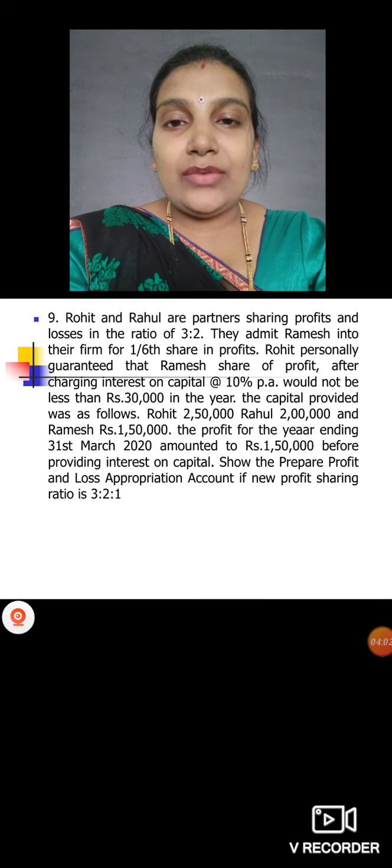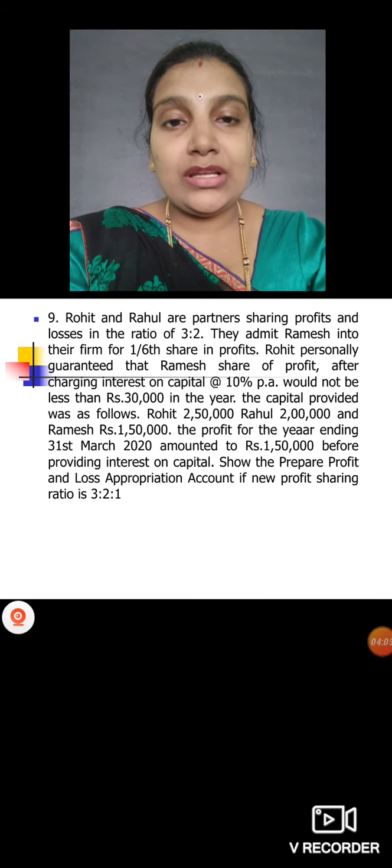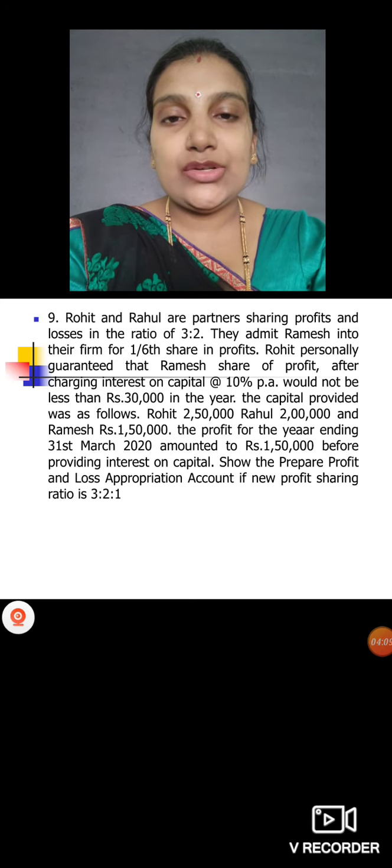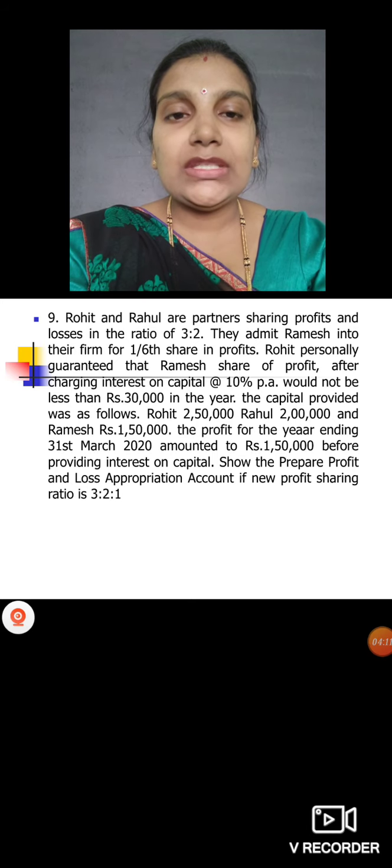The capital provided were as follows: Rohit 2,50,000, Rahul 2 lakh, and Ramesh 1,50,000. So on this 10% you should give interest. Then profit for the year end they have given it as 1,50,000 before providing the interest.